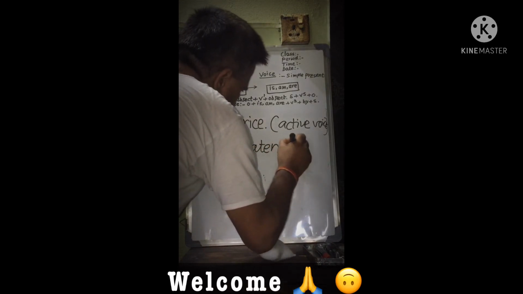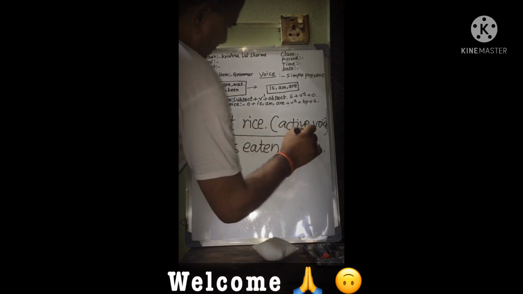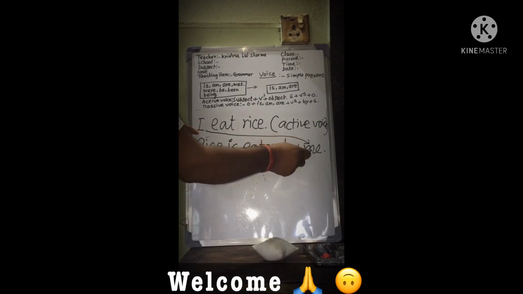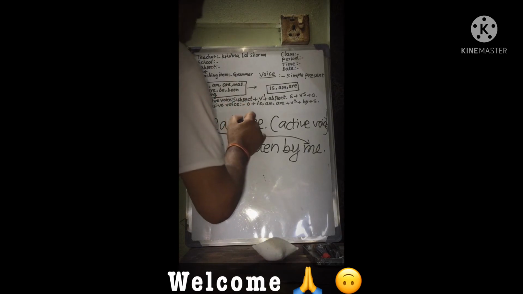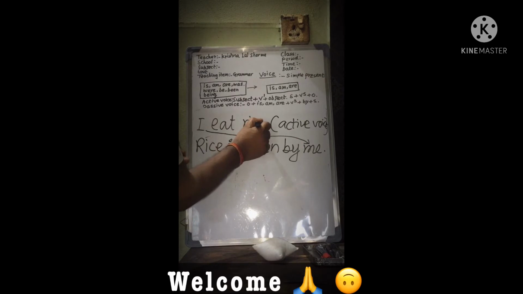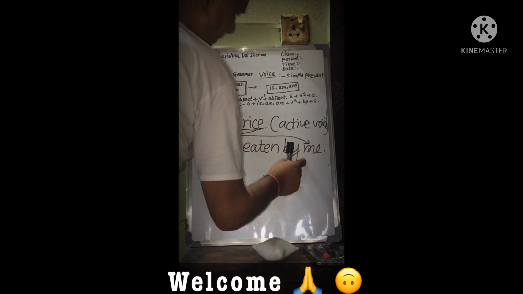Eaten by me. The subject of the active voice becomes the object in the passive voice. The object of the active voice becomes the subject in the passive voice. It comes here. Okay, rice is eaten by me. By is kept with the agent at the end of the sentence.